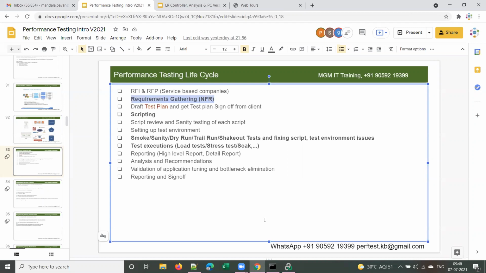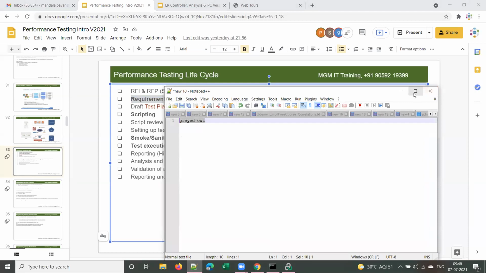The first and foremost requirement is, can anyone guess, what is the first and foremost requirement? You got some web application that you need to do performance testing. So can you guess what information you need to gather about that application? Critical business transactions, right?